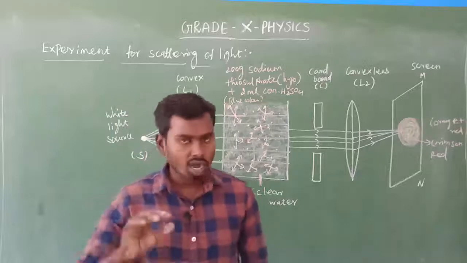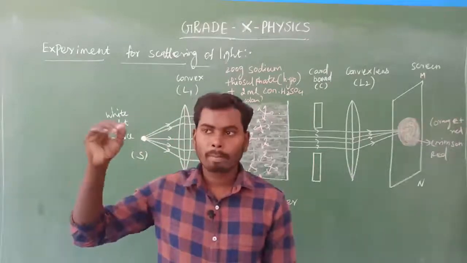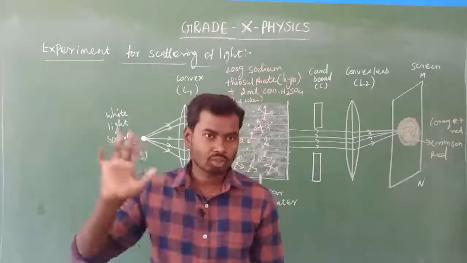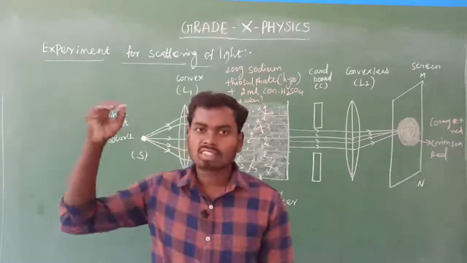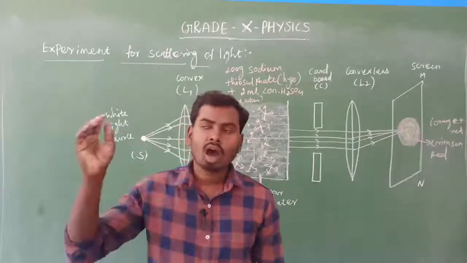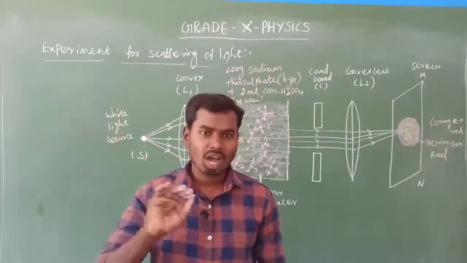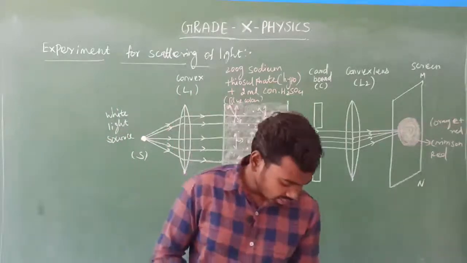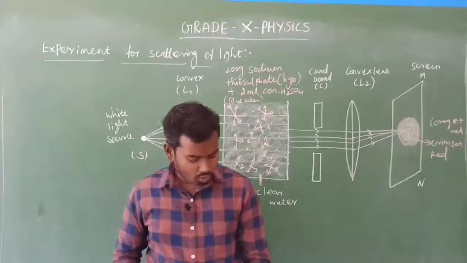Look here. Stars are located millions and millions of kilometers away from the Earth's surface. That is considered a point source. Am I right? So when this starlight enters the atmosphere, due to refraction, the starlight appears to twinkle. But stars never twinkle. They only appear to twinkle. That's all. Next one, explain why the planets do not twinkle.